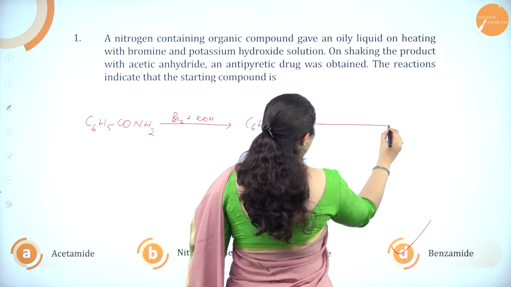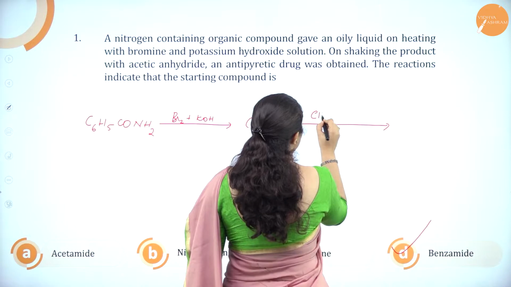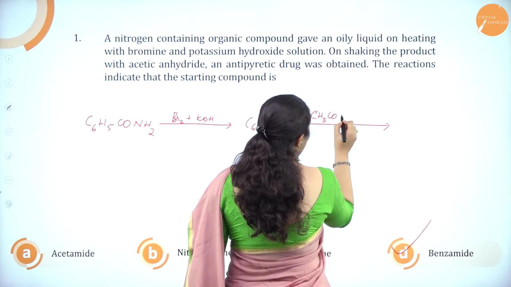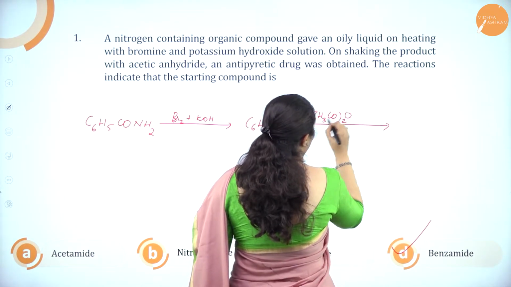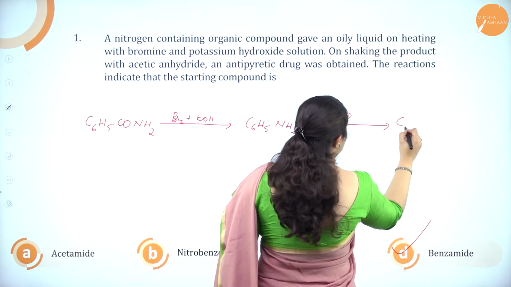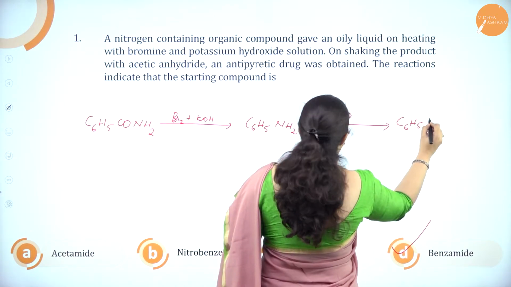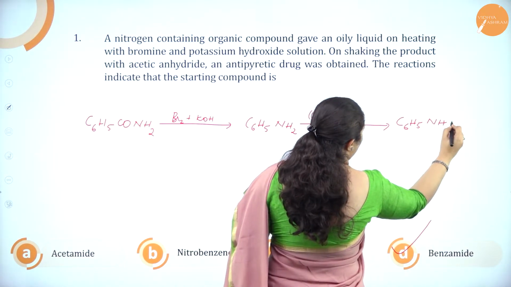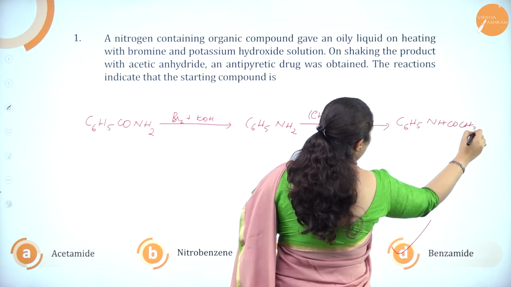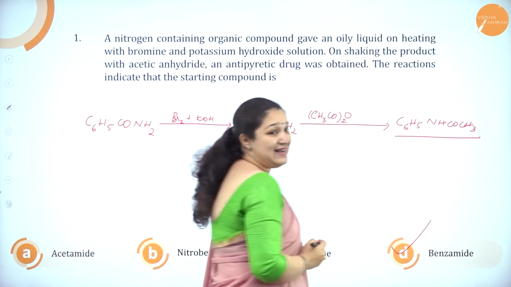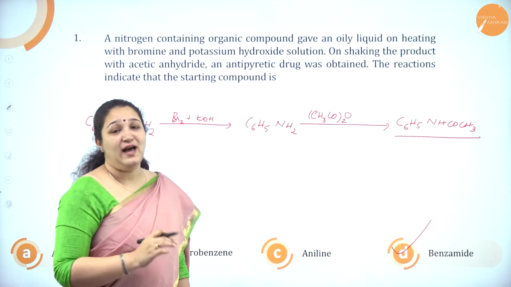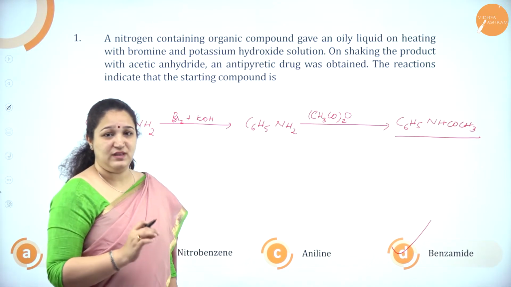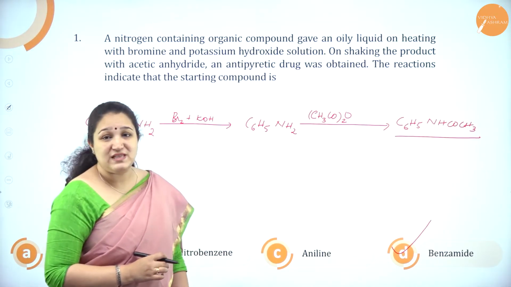Further, this is treated with acetic anhydride, that is (CH3CO)2O, to give C6H5NHCOCH3, which is acetanilide, which is an antipyretic drug. Thus, the answer is benzamide.